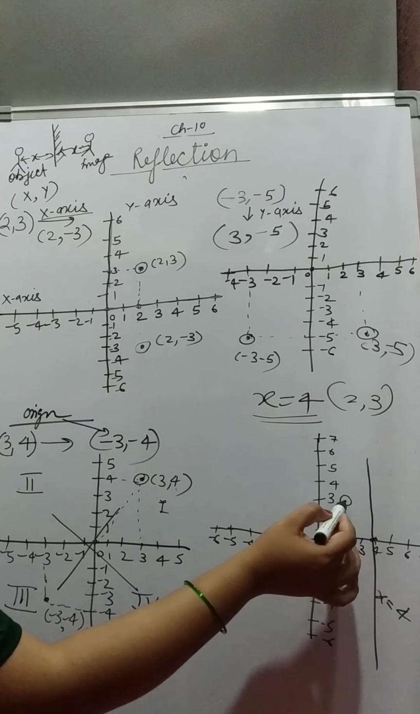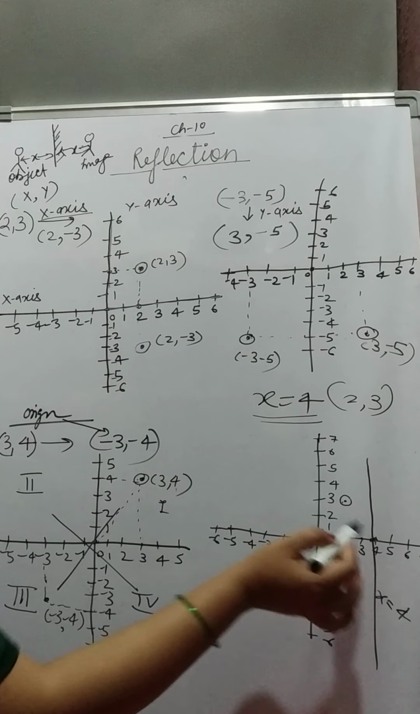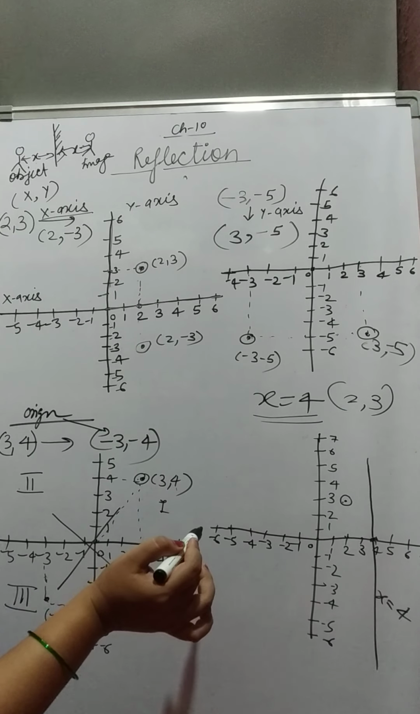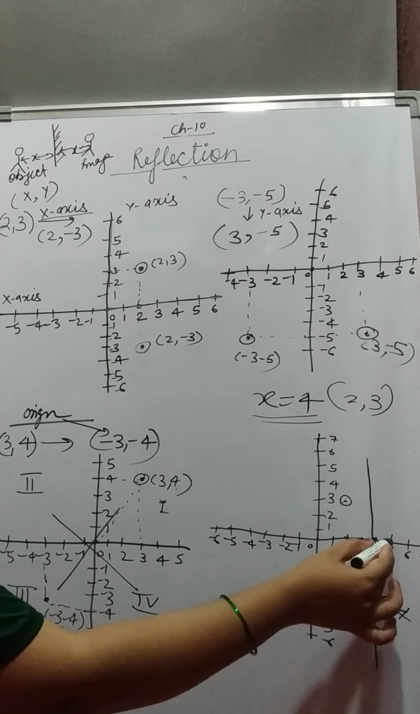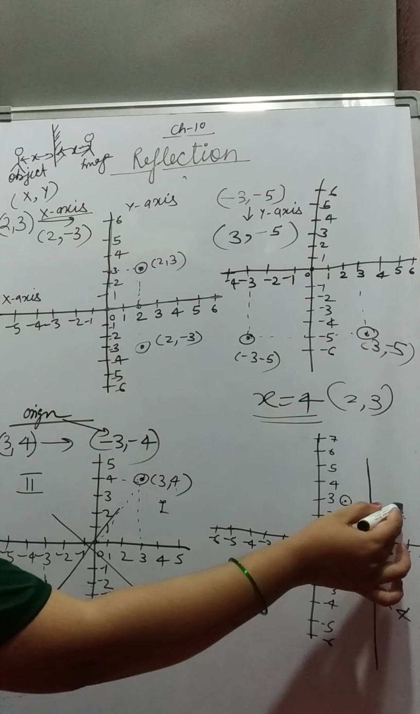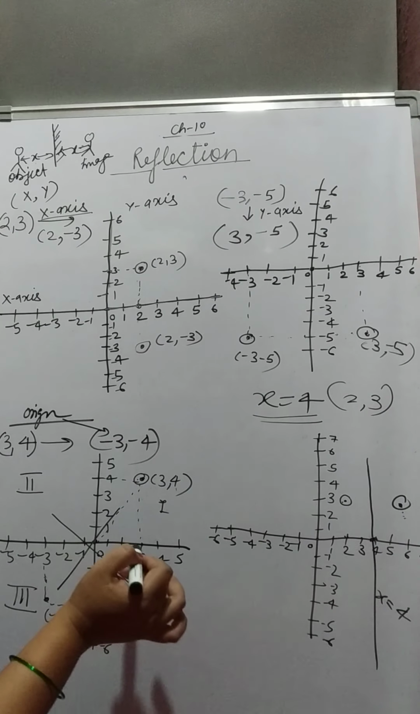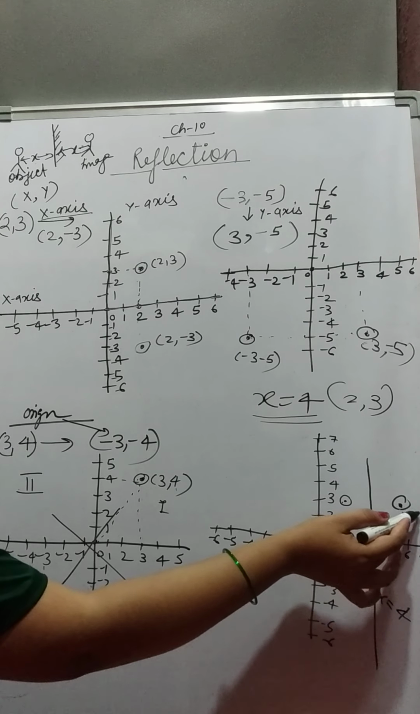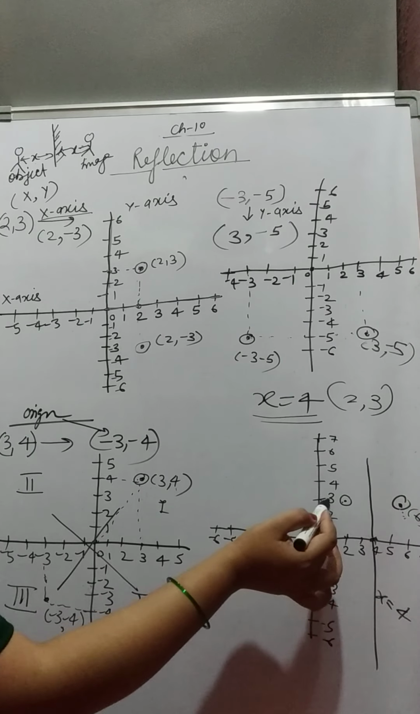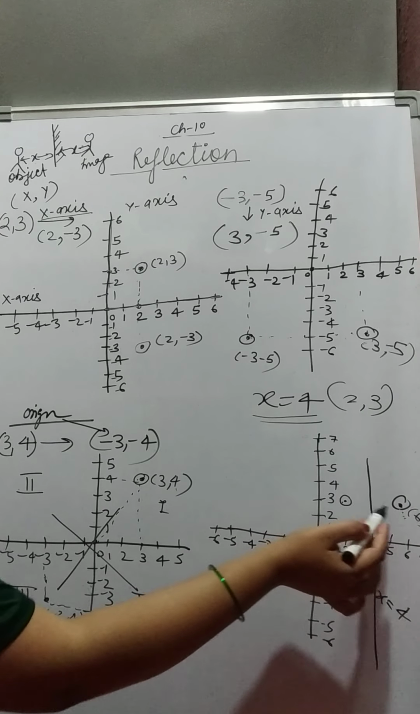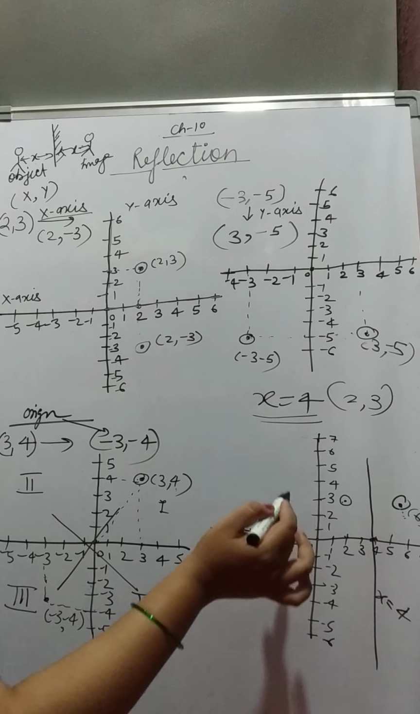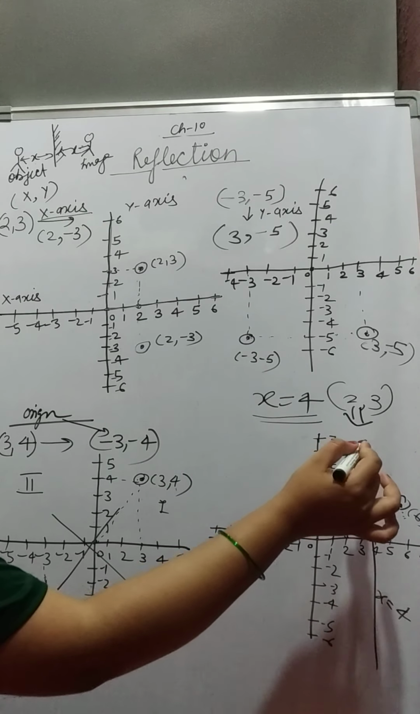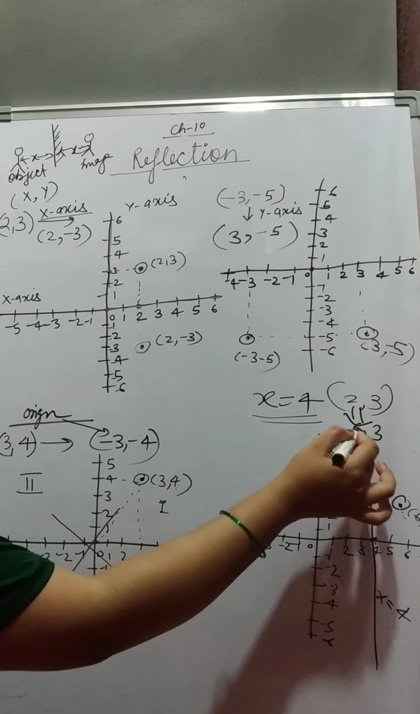So here the distance of this coordinate is 1, 2 units from the line. So its image will also be formed 2 units behind the line. 1, 2. This is the point. This is the image of the point. So when we write the coordinate, x is 6 and y is 3. So our coordinate after reflection on x equals 4 is (6, 3).